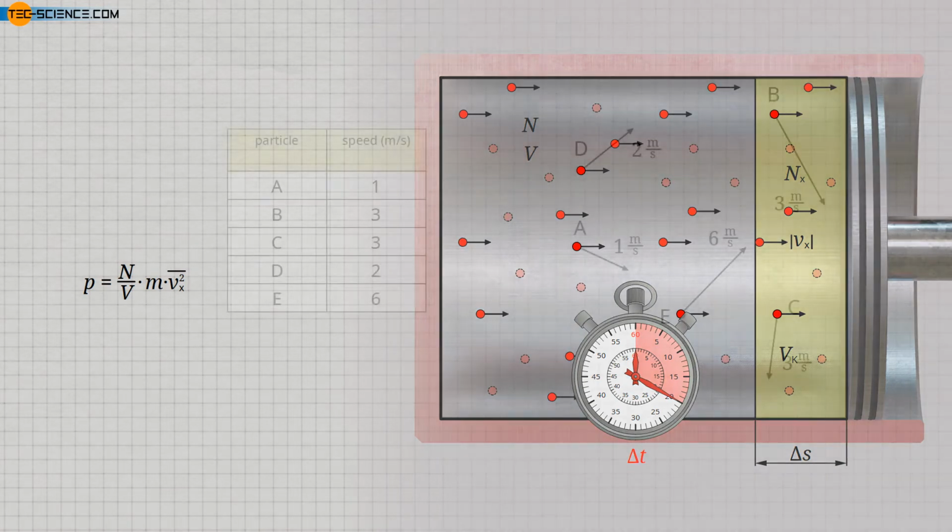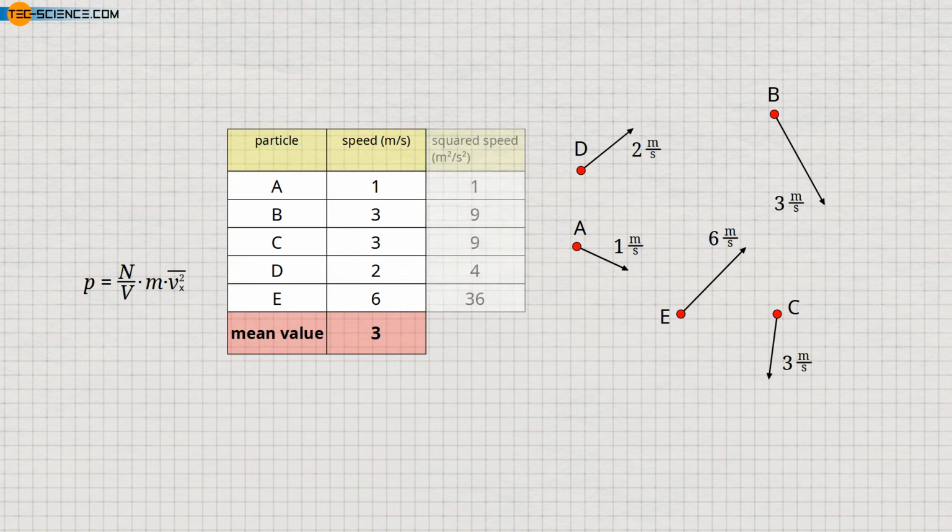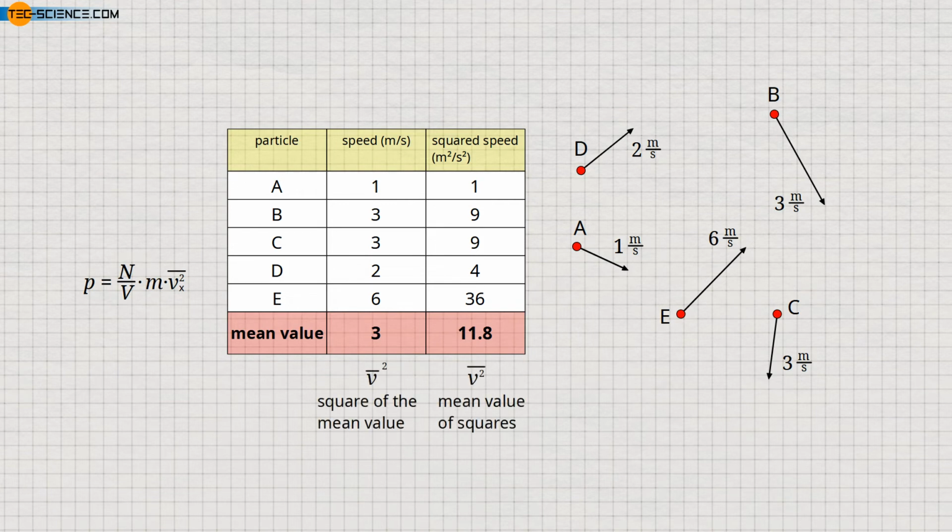For this purpose, we consider 5 particles with the given speeds. First we calculate the mean speed and then square it. In this case, the average speed is 3 meters per second and the squared value is therefore 9. In the other case, we first square the speeds and then calculate the mean value. This mean value of the speed squares is now 11.8. So we get a different result. Also note the different notation between the square of the mean speed and the mean of the squared speeds.